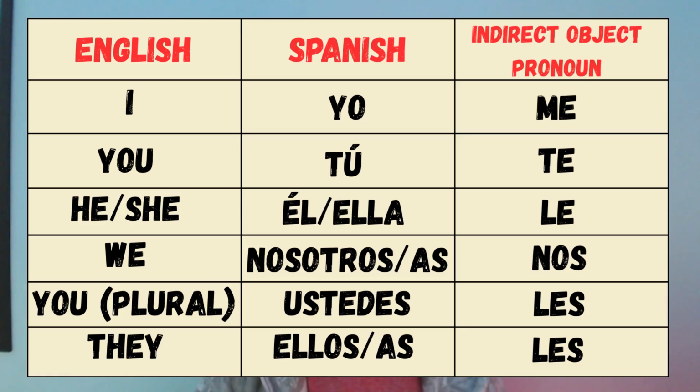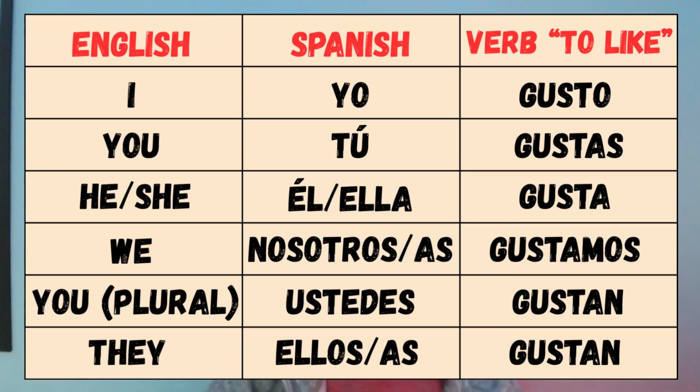Now, in order to build sentences in Spanish to say to like, so you can finally talk about all the things you like, and even talk about what other people like, we just need the following things. The indirect object pronouns, or for now just object pronouns, for all persons, and a table with the conjugations of the verb gustar, for now in indicative present tense. First, the object pronouns, so you can see this table, you can pause the video. And now the table with the conjugations for the verb gustar. Now that you have all the information you need, let's make some examples.